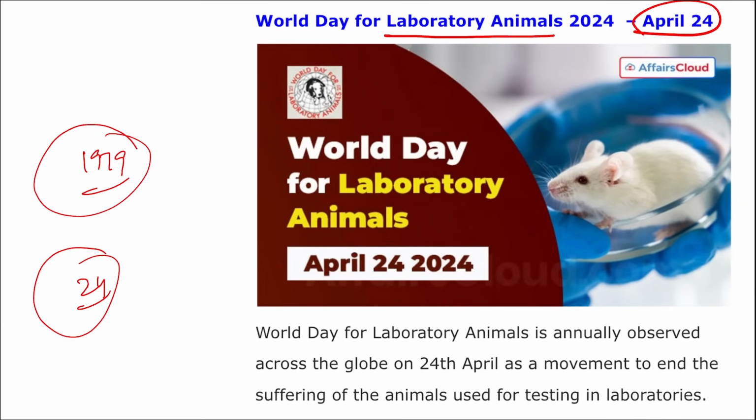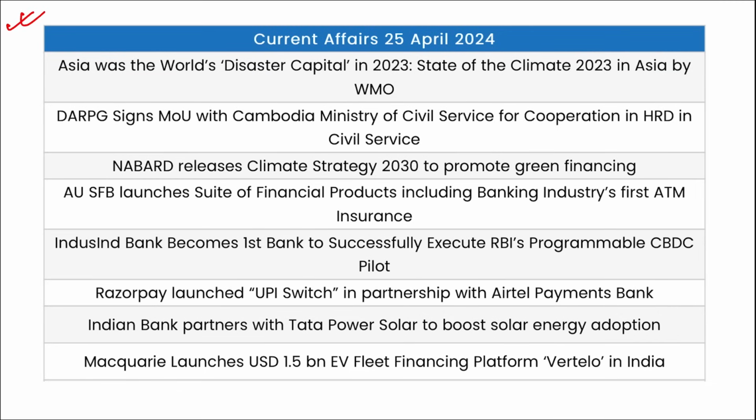Act of 1960. This was India's first national animal welfare law that regulates animal experimentation. That means we cannot do experimentation on animals, and the government of India has banned the use of live animals in medical education in 2013 and testing of cosmetics on animals in 2014. So this is your World Day of Laboratory Animals, observed on 24th of April. So friends, these were your important days. Now let's move to one-liners.